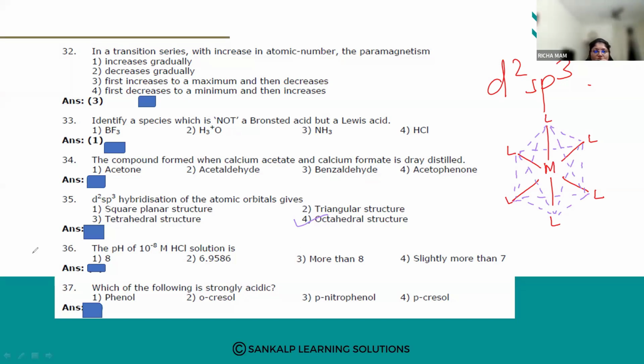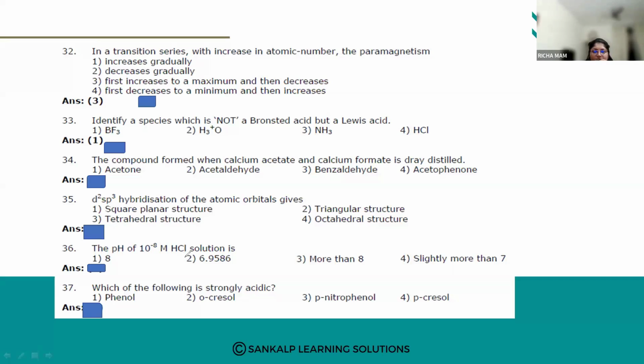The pH of 10 raised to minus 8 molar HCl solution is: first one 8.2, second one 6.9586, third one more than 8, fourth one slightly more than 7. pH is what?